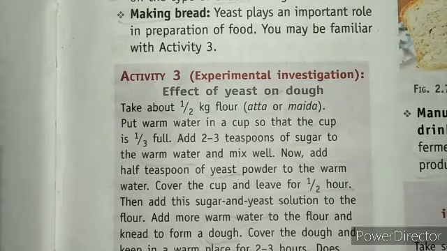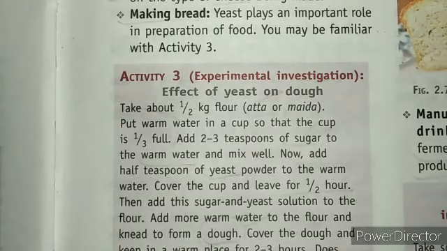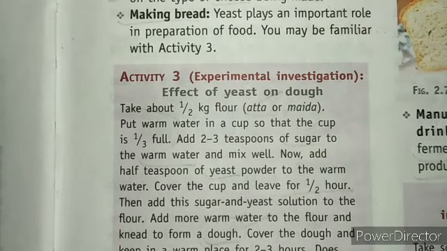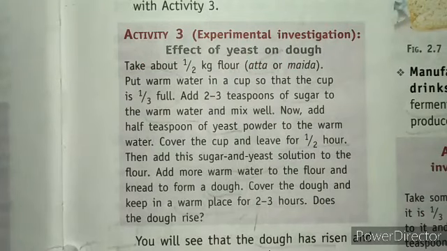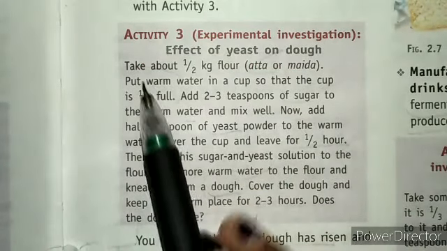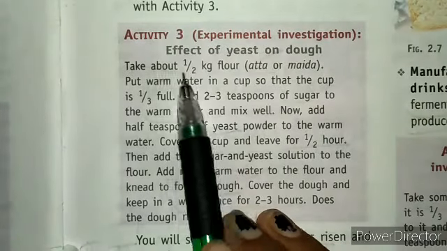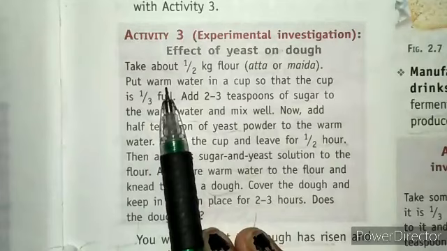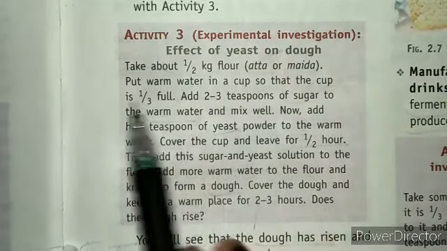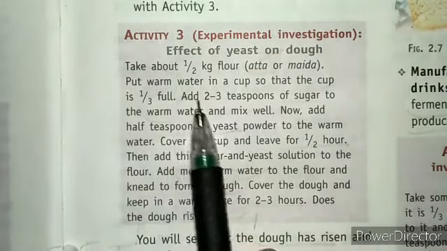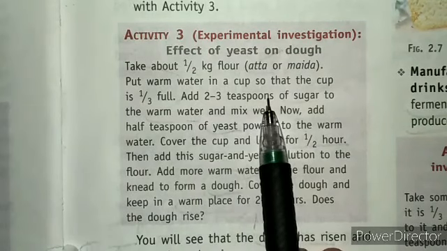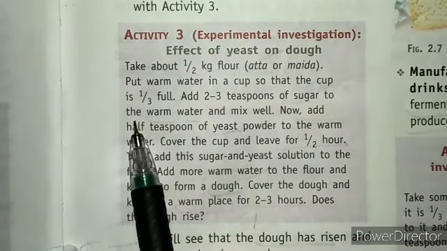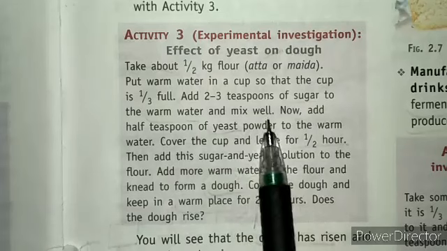Next, we have making bread. Yeast plays an important role in the preparation of food. So how does it take place? Look at the activity. First of all, take about half kg flour, that means atta or maida. Put warm water in a cup so that the cup is 1/3 full, and add 2 to 3 teaspoons of sugar to the warm water and mix it well.